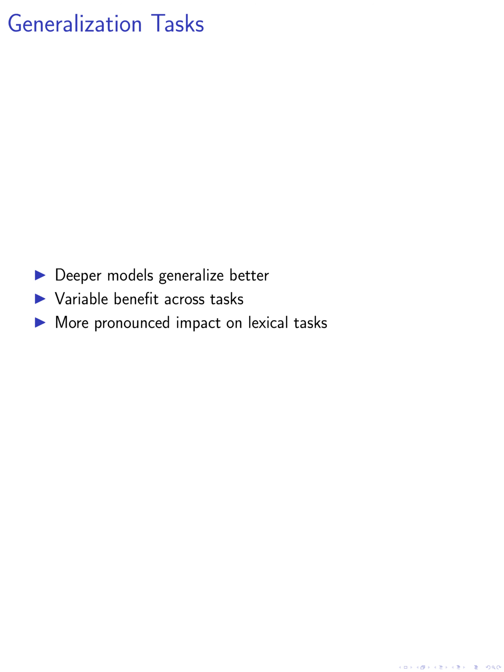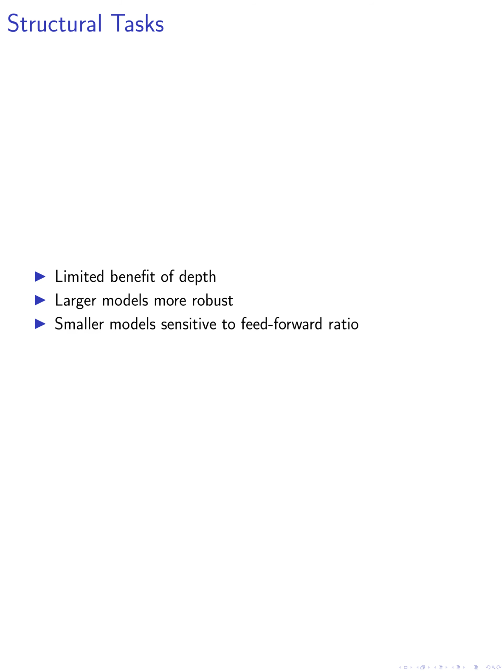In terms of performance on structural tasks, deeper models do not significantly improve the model's ability to learn the correct inductive bias. The benefit of depth is largely limited to easier lexical generalization tasks, while structural generalization tasks show less improvement with increasing depth.